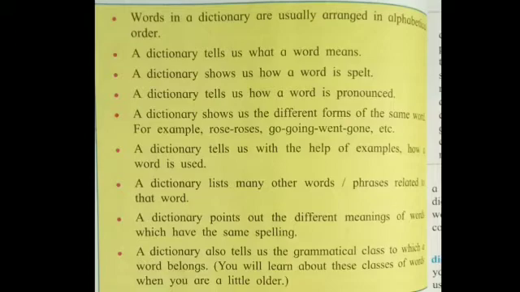A dictionary tells us with the help of examples how a word is used. A dictionary also has sentences which explain to you how the words are actually used. A dictionary lists many other words and phrases related to that word. Also, a dictionary has words that are similar and phrases which are related to that word. A dictionary points out different meanings of words which have the same spelling.